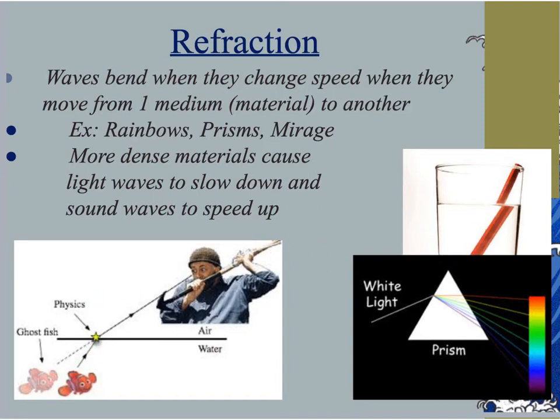If you've ever looked into a fish tank or an aquarium, if you look from the top down, you can see fish or objects or any other things that are in that aquarium. They appear in one location, but when you look from the side, they appear to be in a totally different location because the light is refracting, it's bending as it travels into different mediums.